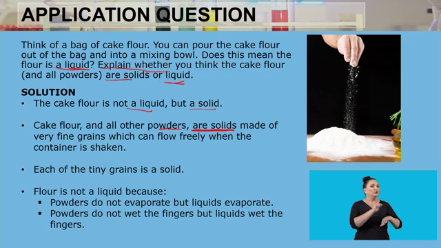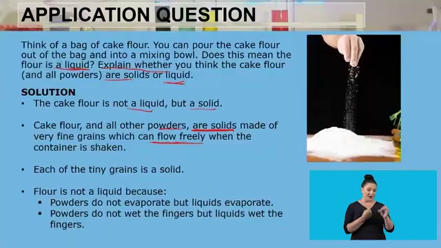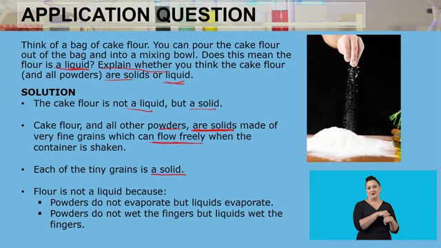And those solids are made of very fine grains which can flow freely when the container is shaken. So when you shake the container that has the flour or any other powder, the particles of that particular powder can move freely. Each tiny grain making that cake flour, or each tiny grain making that powder, is a solid. So flour is not a liquid because powders do not evaporate, but liquids evaporate.